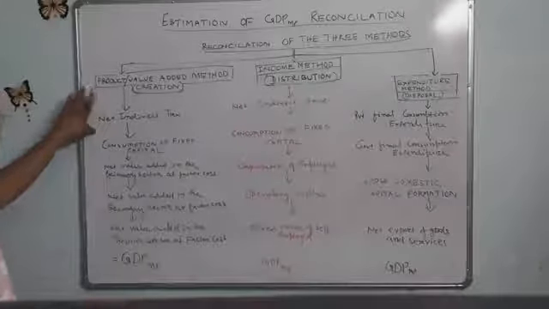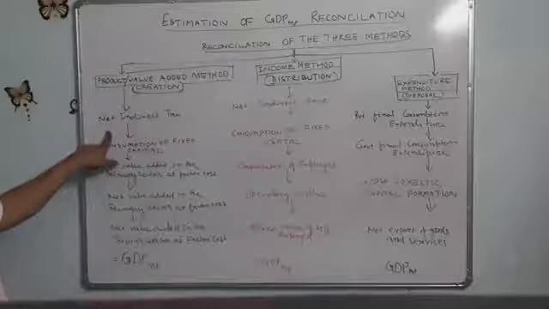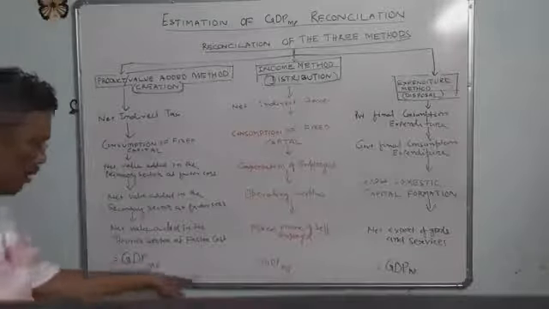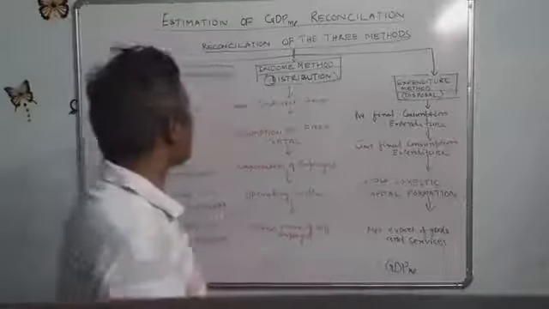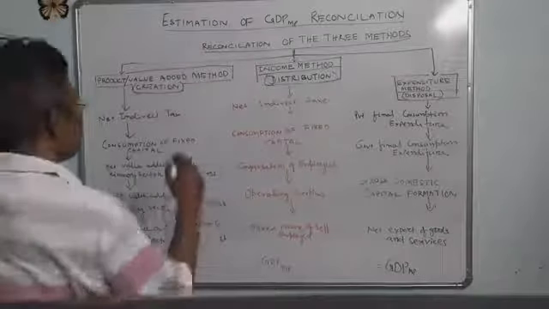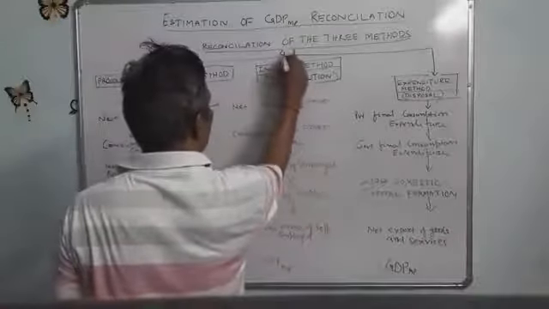Product value added method, first I have written. In all these cases we are finding the GDP at market price. The reconciliation is considered at the GDP at market price.